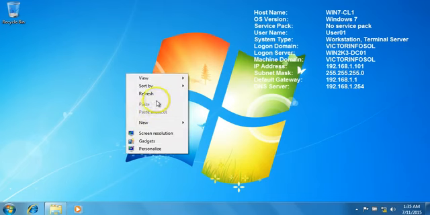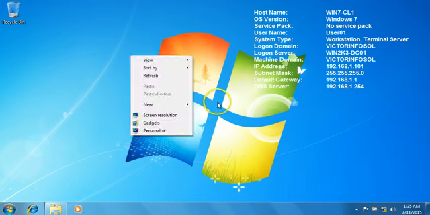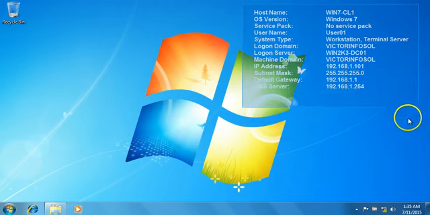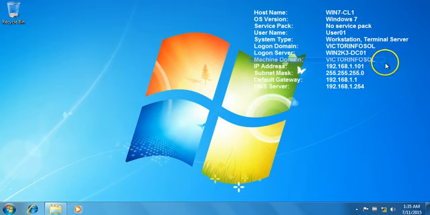I also have one Windows 7 client machine to verify my domain controller and domain services. You can verify currently this machine is logged in to the domain Victor Infosol, and the login server is Win2K3DC01, that is my Windows Server 2003 based domain controller.